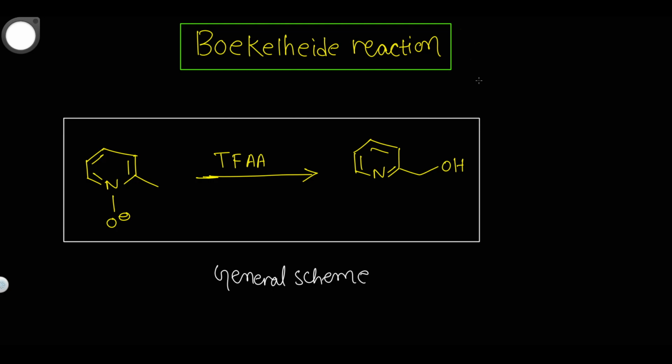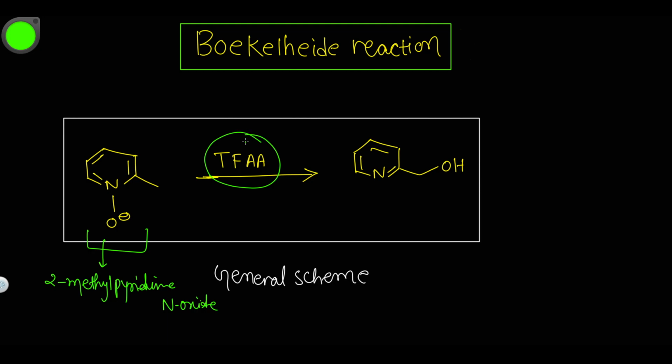You are seeing on the screen the overview of this reaction. This is a general scheme of this reaction. This is our substrate, and you can name it by the name of the substrate: 2-methylpyridine N oxide. So we have taken here the substrate called 2-methylpyridine N oxide.